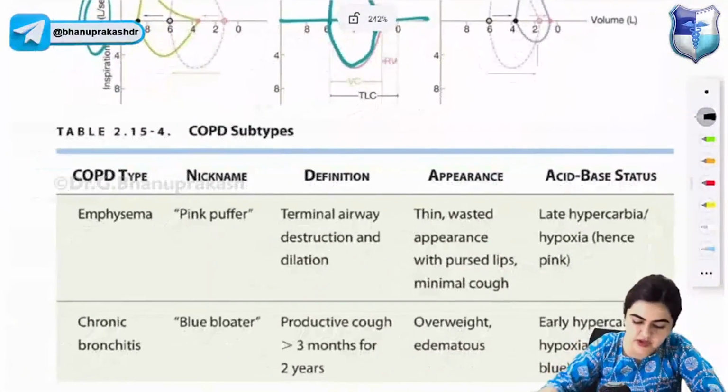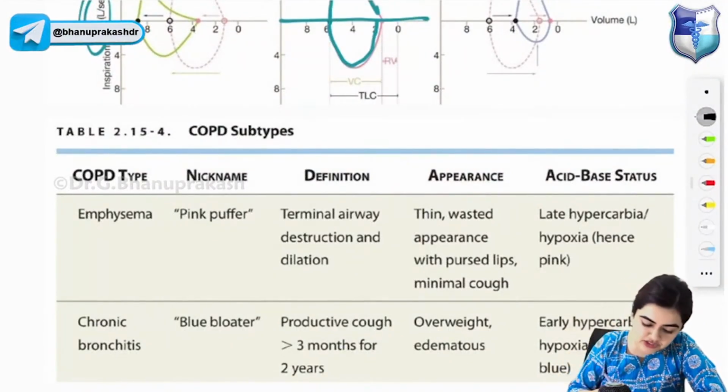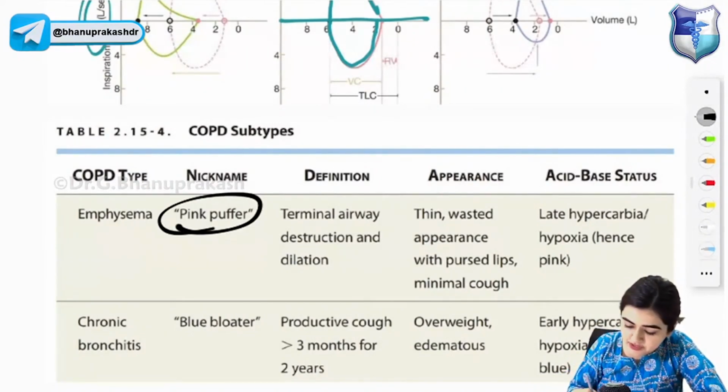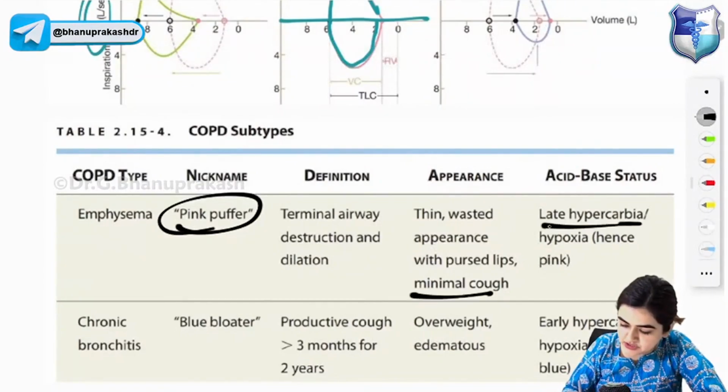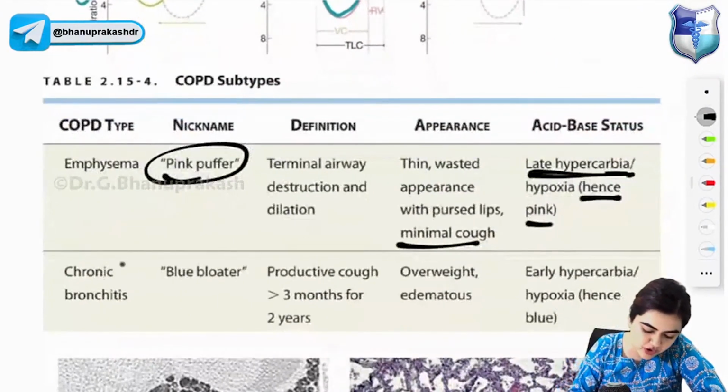The two types of COPD are emphysema and chronic bronchitis. Emphysema patients are known as pink puffers. In emphysema, there is terminal airway destruction and dilatation. The appearance of the patient in emphysema will be thin, wasted with pursed lips and minimal cough. Acid-base status will be late hypercarbia or hypoxia. So the patient will be pink. Hypoxia and hypercarbia is a late finding of emphysema. Here you will get a pink appearance of the patient. There will be no cyanosis. So pink puffers, emphysema.